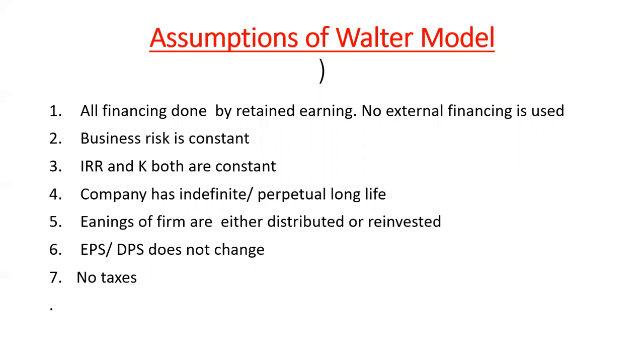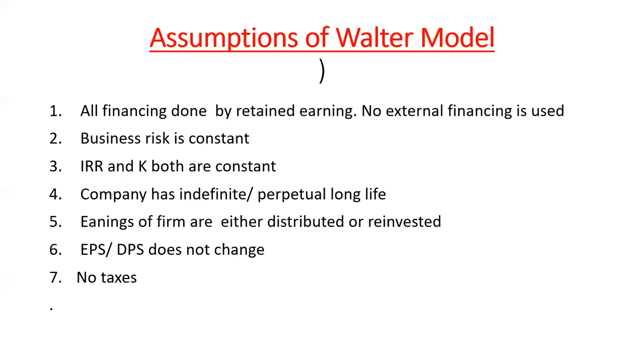The Walter model says that all financing is done by retained earnings, and no external financing will be used. Whatever financing we need, we will do using retained earnings. No external debt will be used. Then business risk is constant. Then IRR and K, the internal rate of return and cost of capital, will be constant. The fourth point says that the company has an indefinite, perpetual life. If you see definite instead of indefinite in the exam, that statement will be totally incorrect. So remember, a company's life is indefinite as per the Walter model.